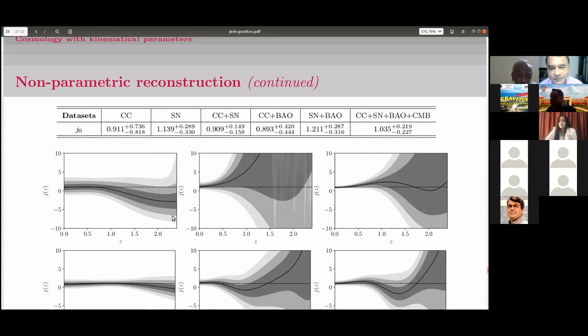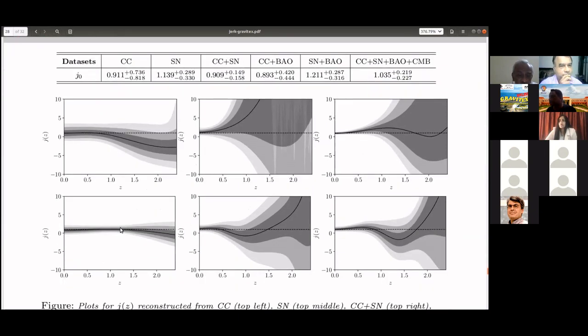So j(z) as a function of z looks like this. j equal to 1, which is the dotted line here, corresponds to lambda CDM, and the thick dark line is the reconstructed curve. You can see that again, lambda CDM is included mostly within 1 sigma. But for the use of different data sets, there is a clear distinction in the behavior of j(z) in the best fit curve.